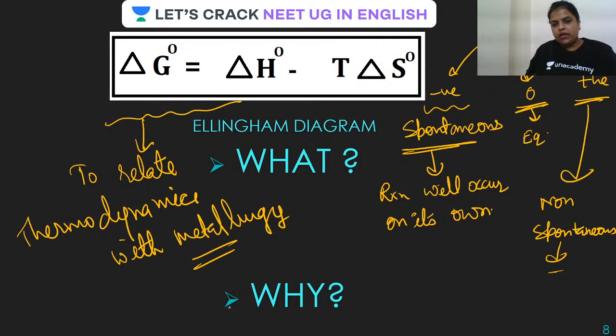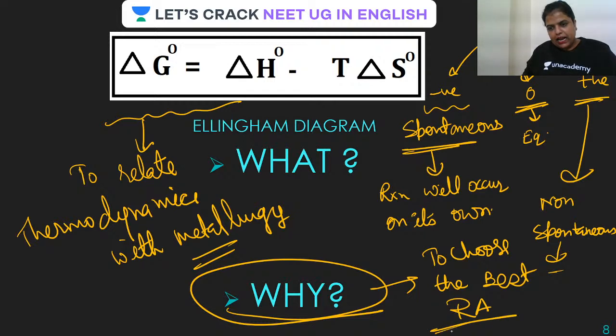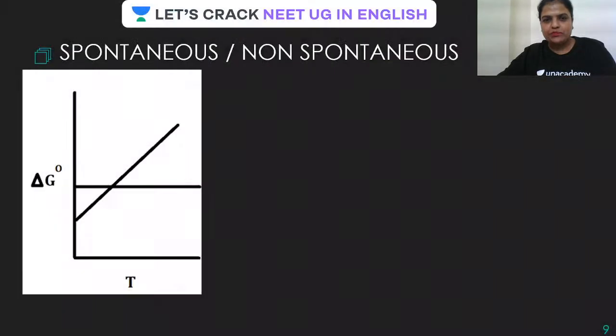And why are we doing this? Again, because we want to choose the best reducing agent. And best means what? Most economical, at the same time convenient. I'm repeating, we want to look for the most economical yet convenient reducing agent. That is why all this is happening. Okay, guys, let me take you there.